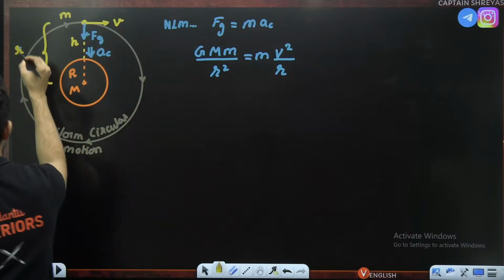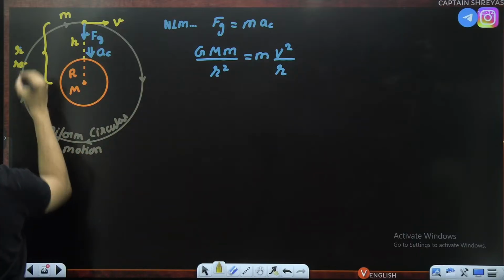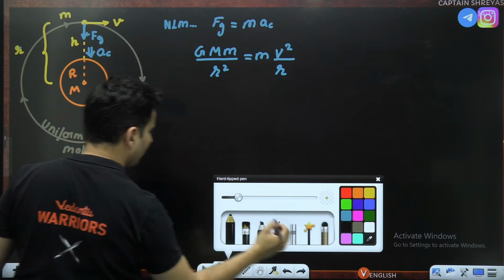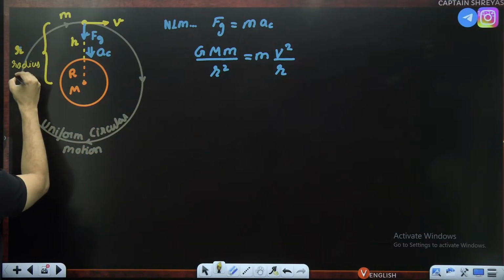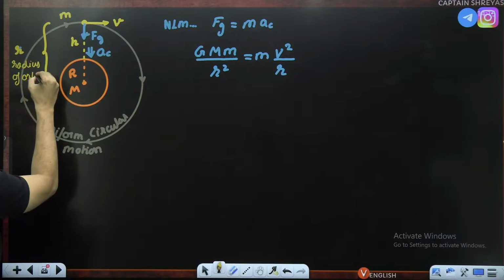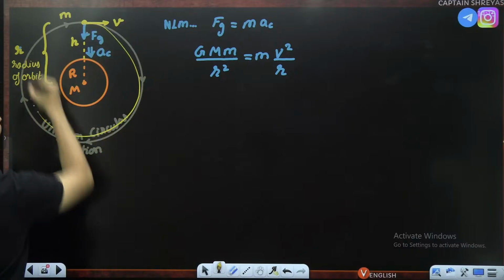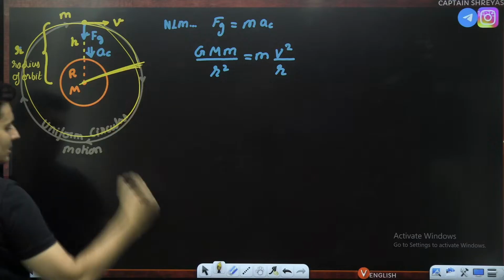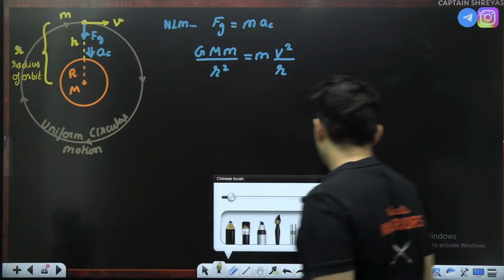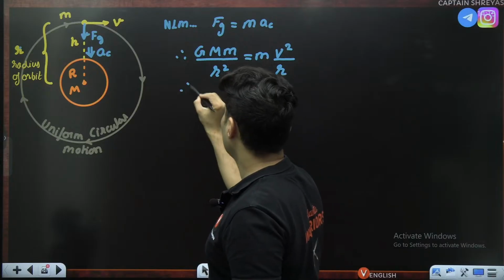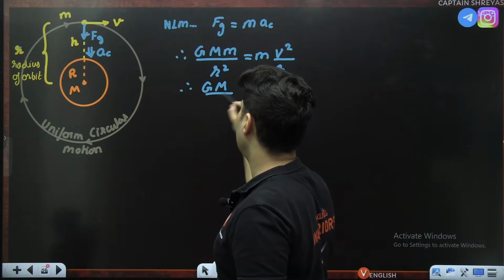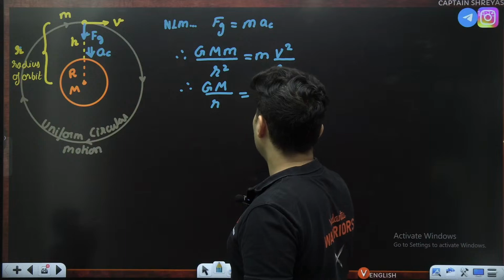So this r over here is basically the radius of orbit. Because this is that orbit, radius is this much, R plus H. Okay, what gets cancelled? Small m and r. So G capital M by small r is equal to V square.